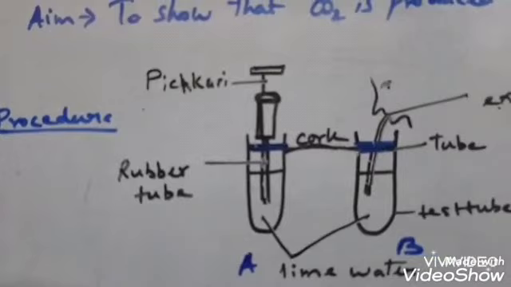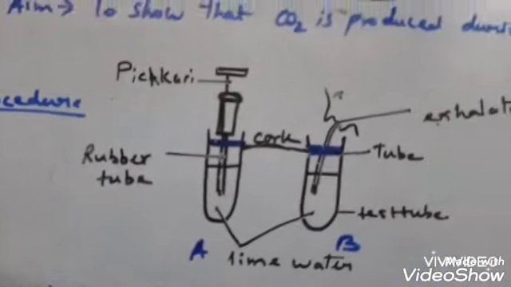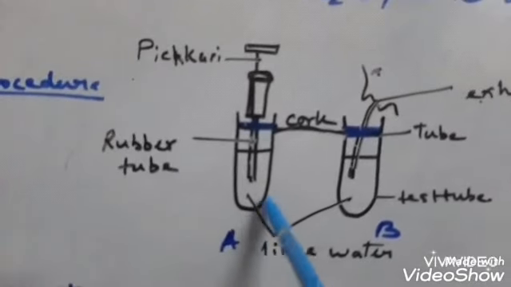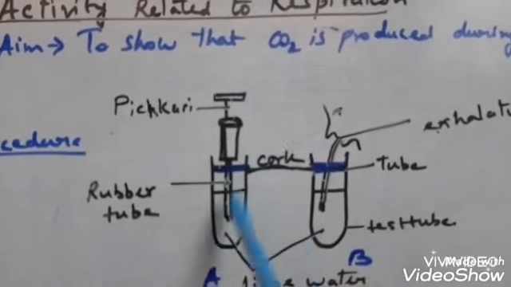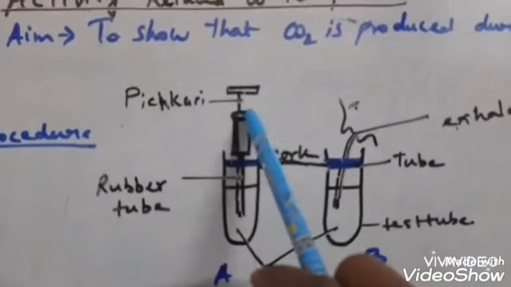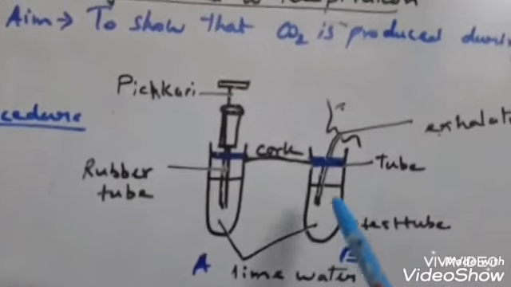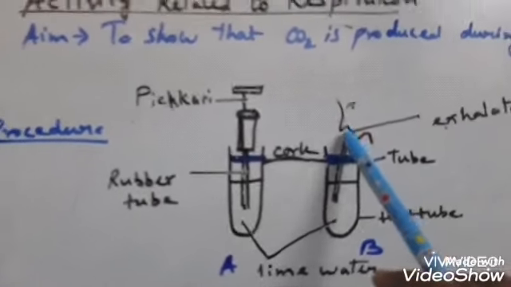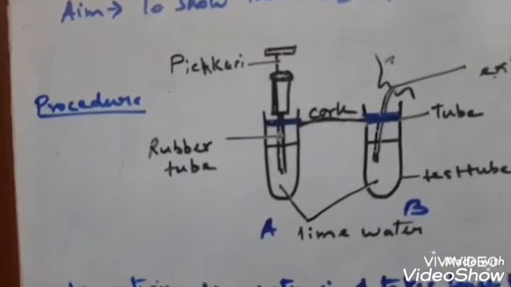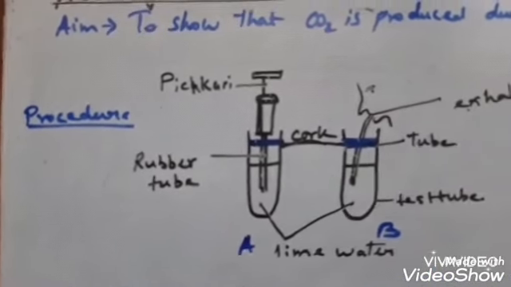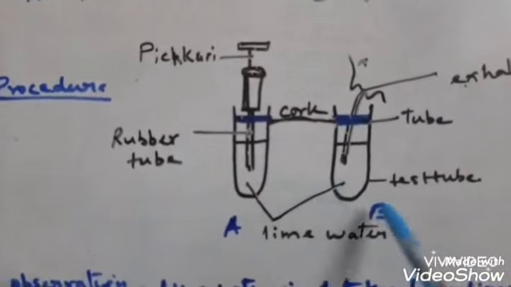Next, you blow air into both of these test tubes separately. In setup A, you have to just pump the handle of the fichkari, handle this piston, so that the fresh air goes inside the lime water. And in setup B, you have to blow the air from your mouth. So blow air through your mouth into the lime water. Now note down what happens in setup A and setup B.